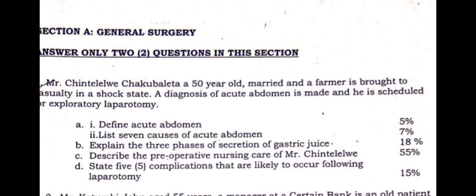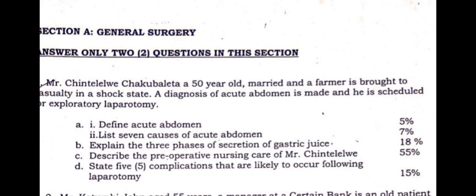Then apart from that, point number three, you can talk about what? Hygiene. So after you've admitted Mr. Chinterere, you've been able to prepare the environment properly, you talk about hygiene. So in terms of hygiene, you talk about making sure that he has been able to bath, making sure that he has been able to brush his teeth and everything. That falls under what we call hygiene.